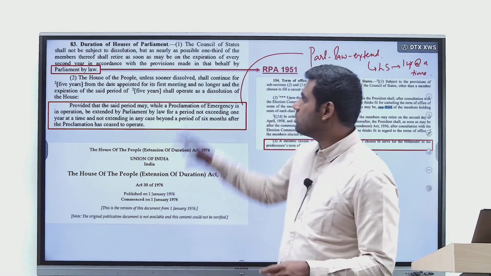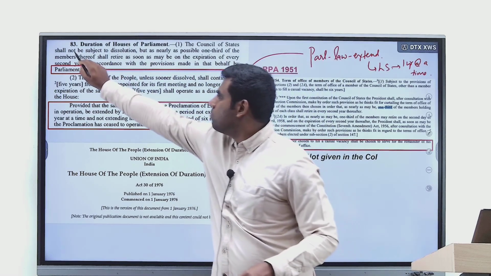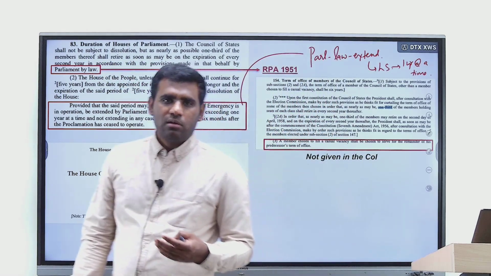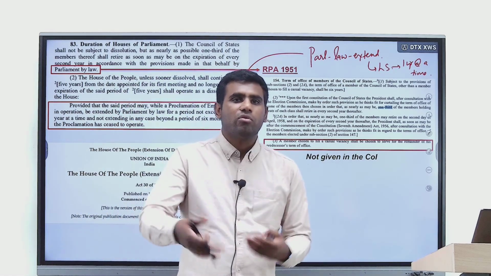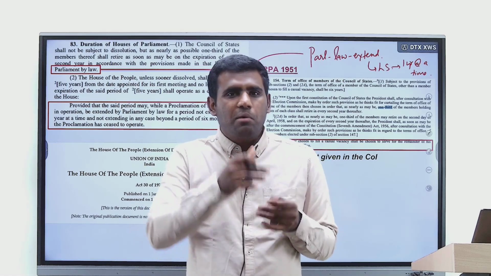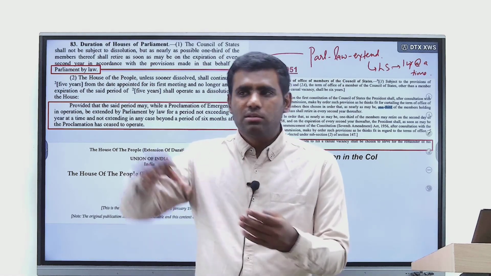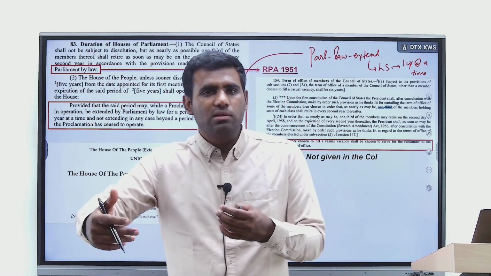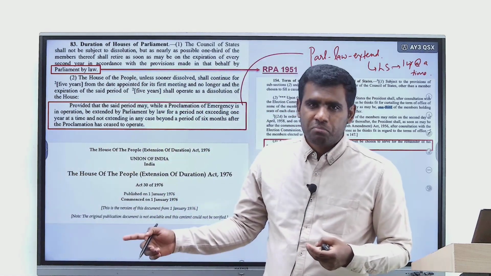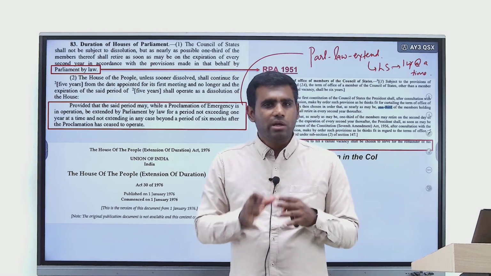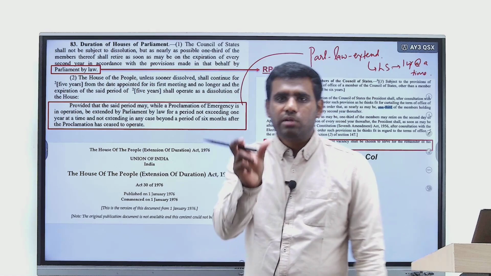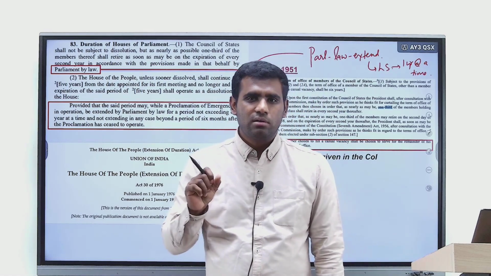First of all, the constitution says that Rajya Sabha shall not be subject to dissolution. So that's the reason why you don't have any end of tenure for Rajya Sabha. It's a continuous body. Just that 1/3 of its members keep on retiring every 2 years. New members come and another group of 1/3 members retire after 2 years, and the cycle keeps on continuing. Right? So there is no such thing as a maximum tenure for Rajya Sabha. And the constitution does not even talk about a maximum tenure of 6 years for a member.